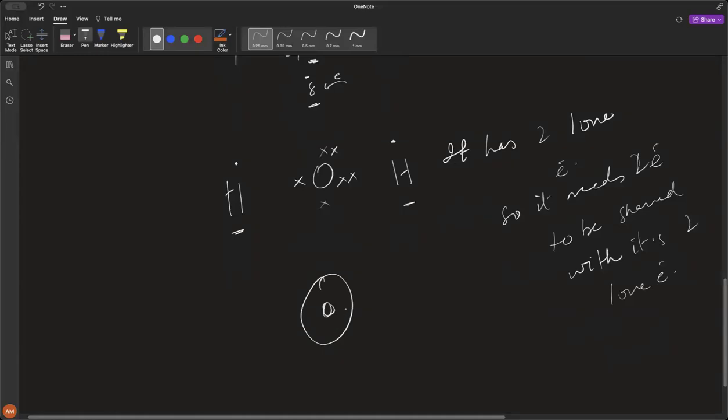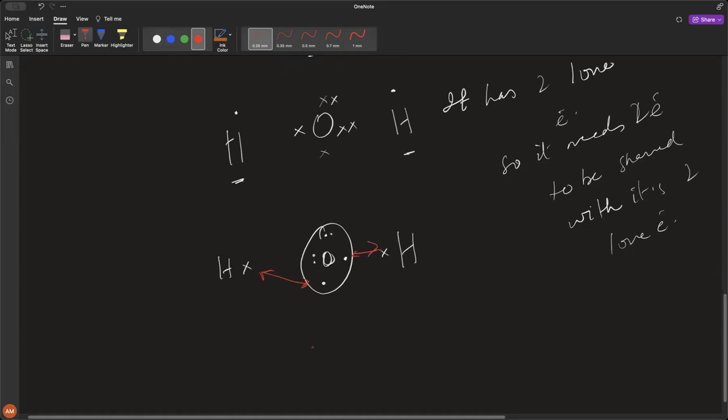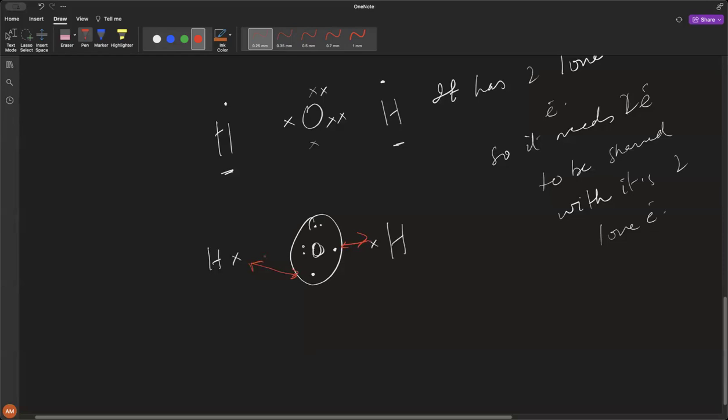This is one electron. This is another electron, and these are the two electrons that are there, right? For this hydrogen, we can say that it only has one electron. For this hydrogen, we can say it only has one electron. So this is going to be shared between, you understand? So once they share, this is going to be how it is going to look like.